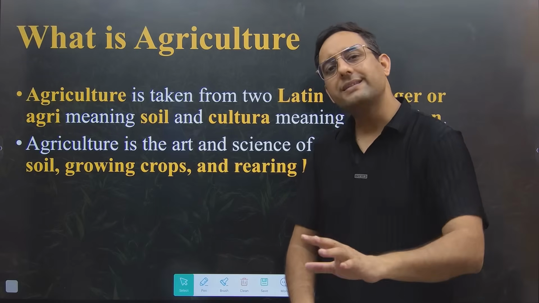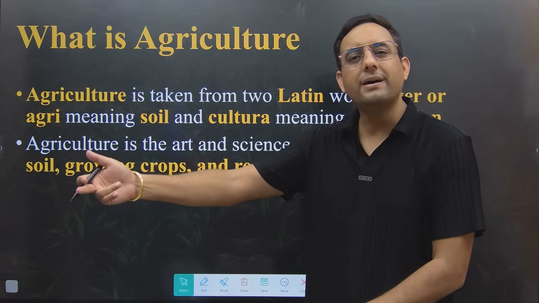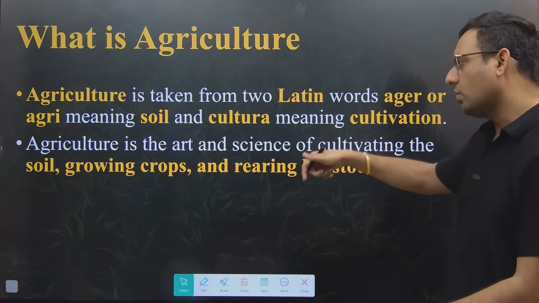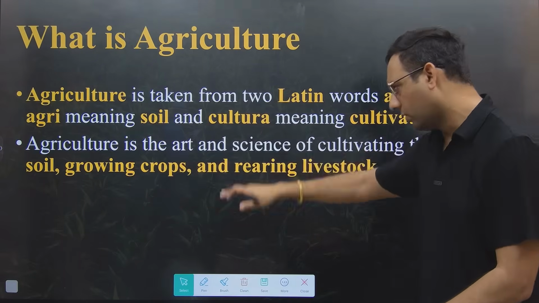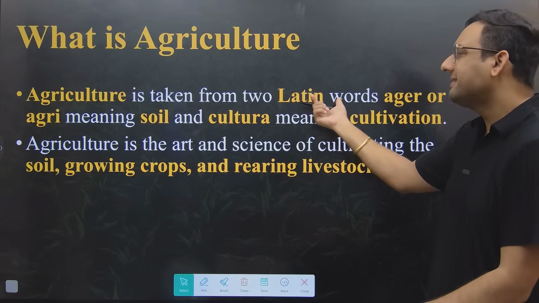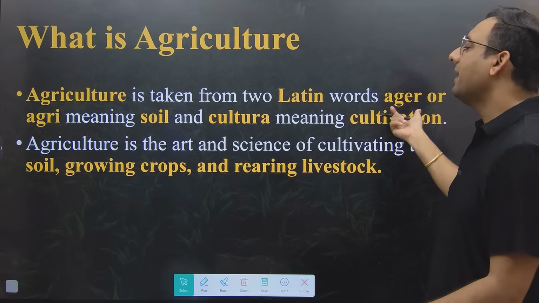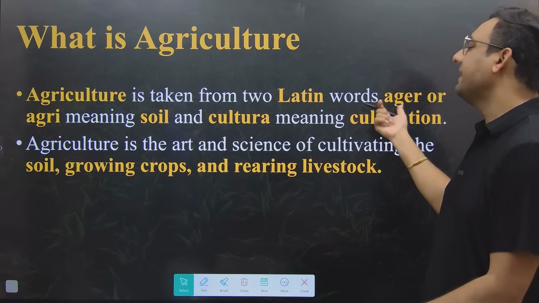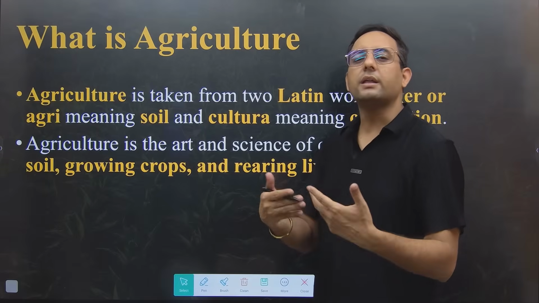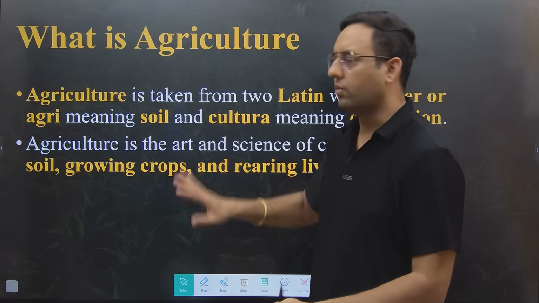But agriculture is an art which is performed by the farmer in the field. So agriculture is an art as well as science in which we cultivate the soil, grow crops, and also rear livestock. And everybody knows that this word is taken from Latin roots, agri and cultura. Agri means soil and cultura means cultivation. So cultivation of soil is known as agriculture.